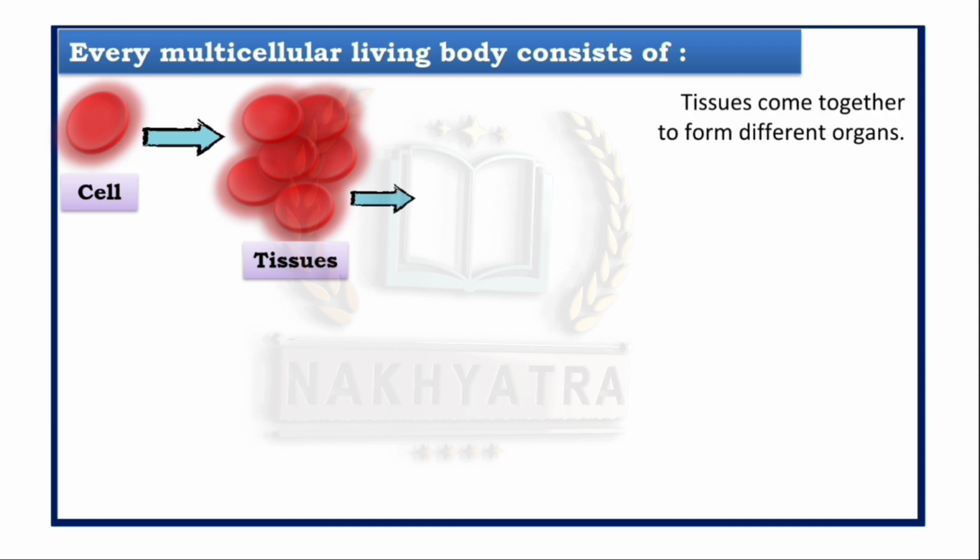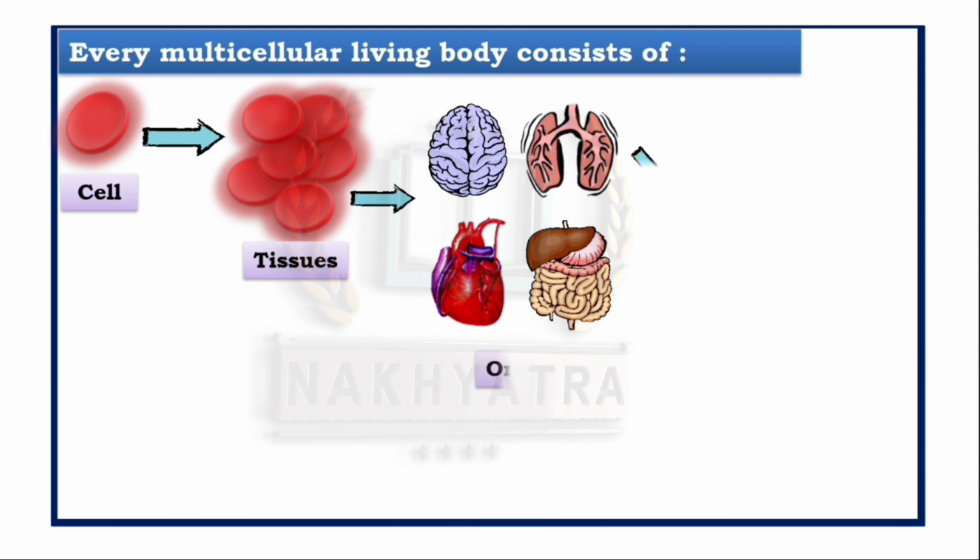Tissues come together to form different organs. Different tissues organize to form an organ. So organs such as the heart, the lungs, the stomach, the kidneys, the skin, and the liver are made up of two or more types of tissue organized to serve a particular function. So see here, these are the organs.